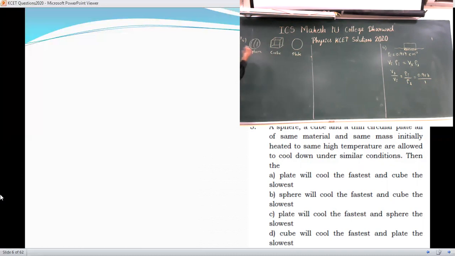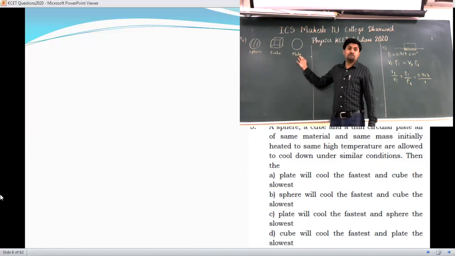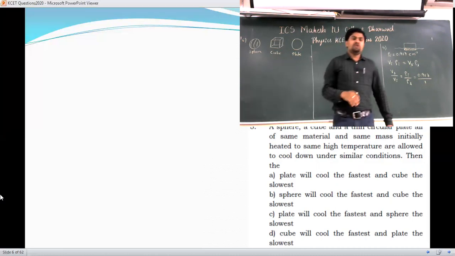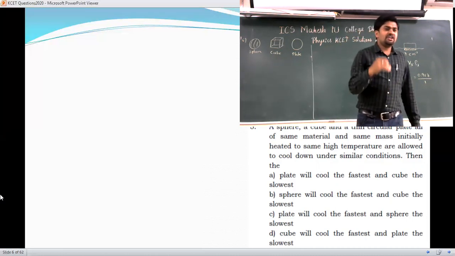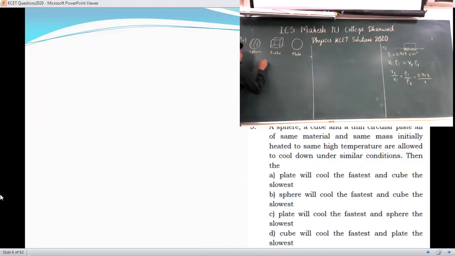So energy is being radiated from all these 3 materials. But which material will cool fast? Now if you go through that, the radiant energy is directly proportional to area.